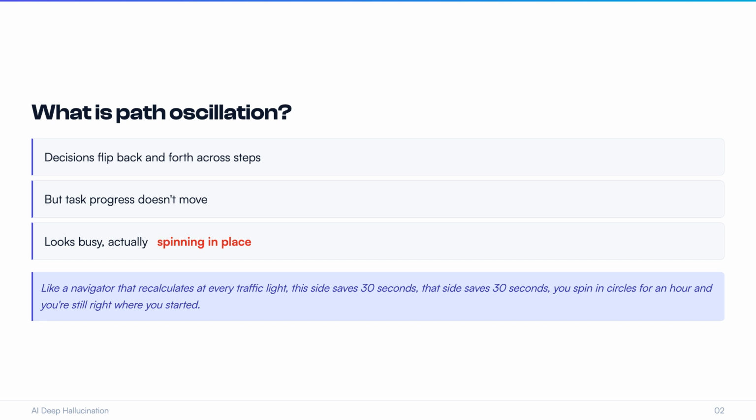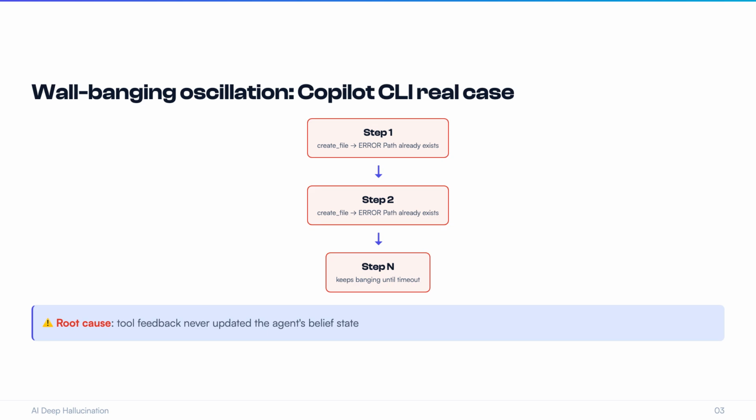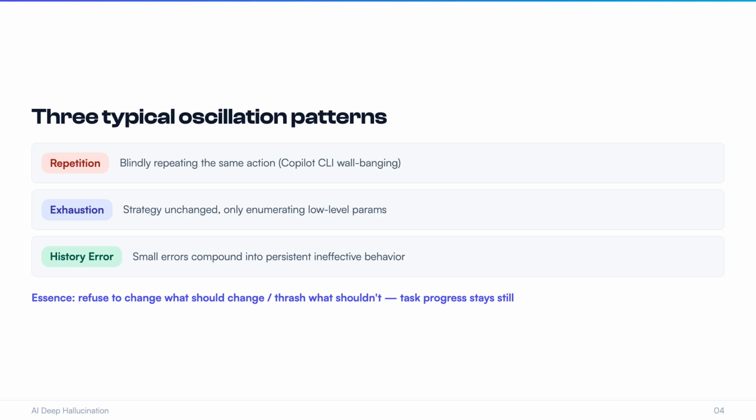Got a real example? Last November, there was a real GitHub issue on Copilot CLI. The agent kept calling create file on the same file. Every call returned path already exists, but it wouldn't stop. It just hammered until timeout. That's just banging the wall to death. Right? Wall banging is one extreme of oscillation.